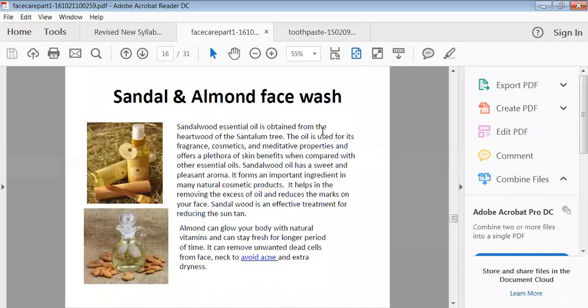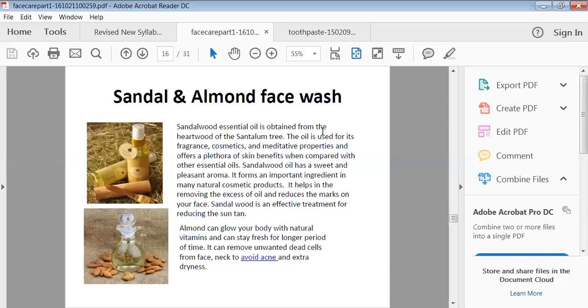Then another kind of face wash is there, like sandal and almond types of face wash. This kind of face wash contains sandalwood oil as well as almond oil. So these both have, we can say, their own advantages. This sandalwood oil is taken out from the heartwood of the santalum tree or the sandal tree.